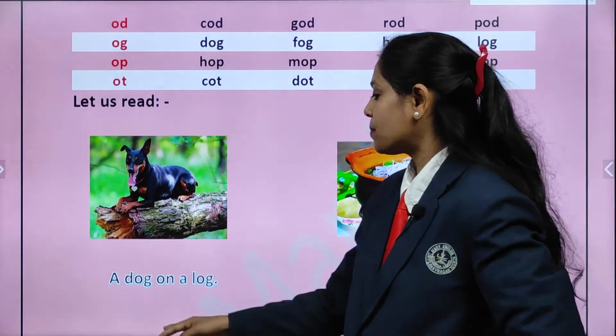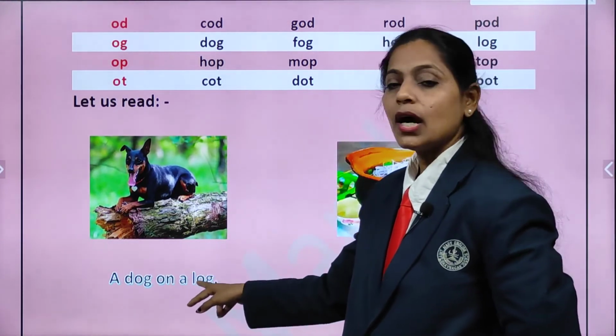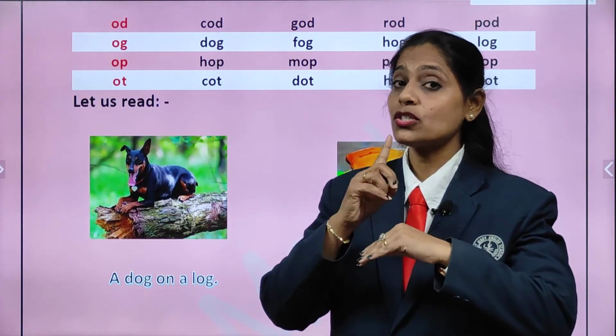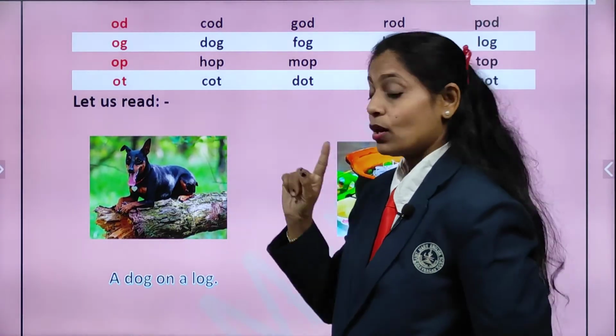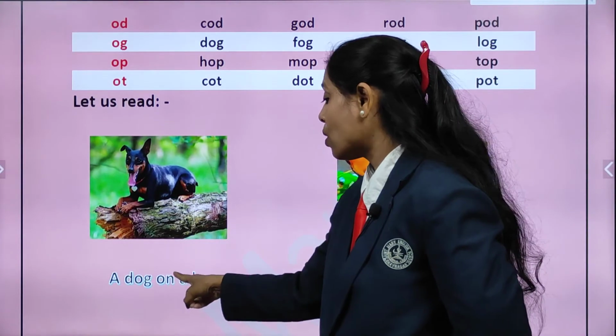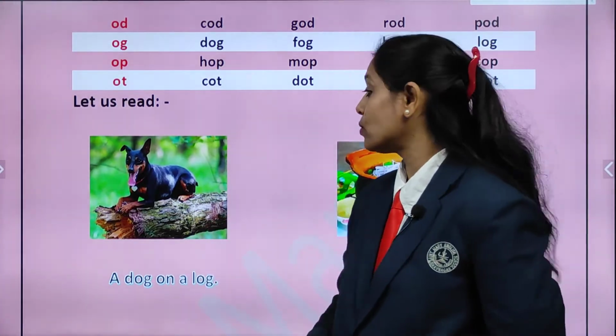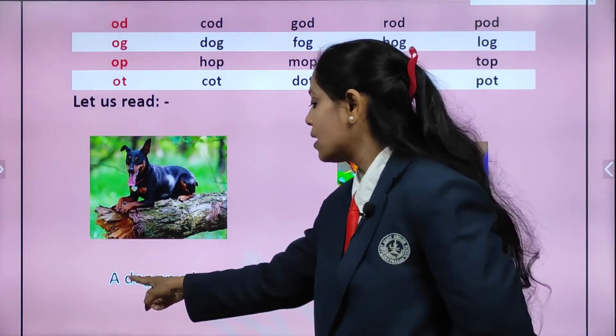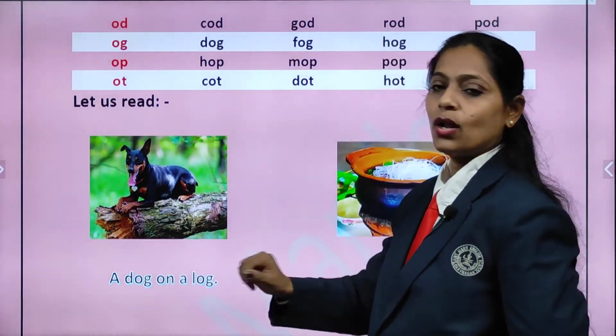So all of you repeat after me. A dog on a log. When something is on top of something, we call it on. That also we have learned. So all of you repeat after me. A dog on a log. What are we going to say? A dog on a log. Again, children. A dog on a log.